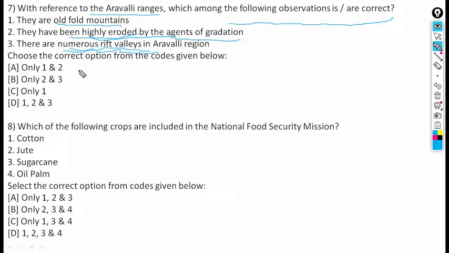So we can say this one. Aravalli ranges, correct observations. They are the old fold mountains. Yes, this is correct. They have been highly eroded by the agents of gradation. Yes, that is also correct. Agents of gradation means river, that is fluvial, then wind, mainly, and groundwater also.